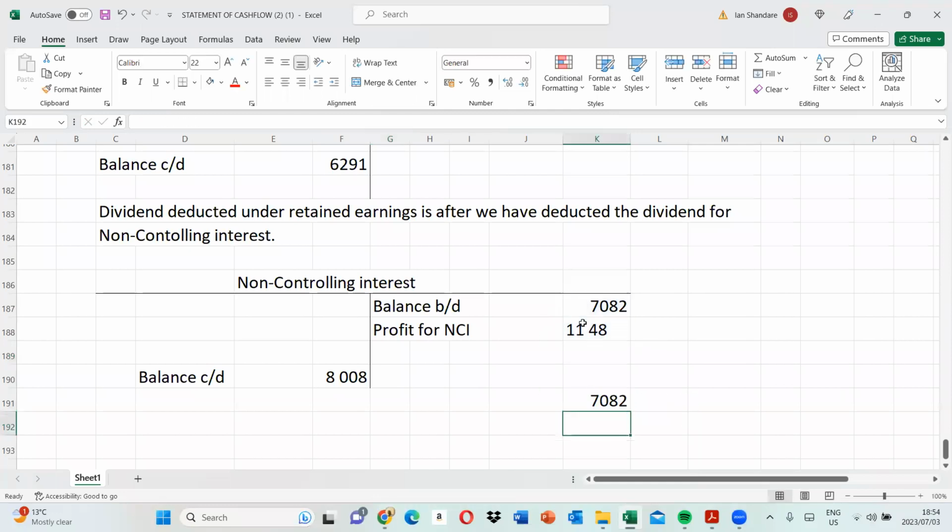So here we have 7082, and here we have 8802, which means, what really transpired?